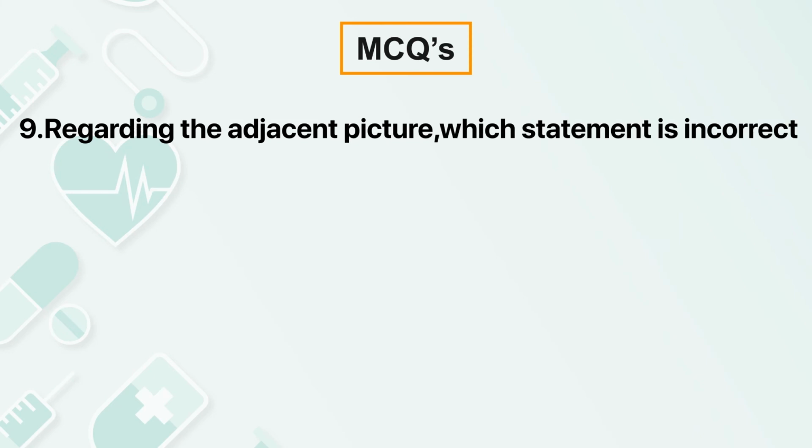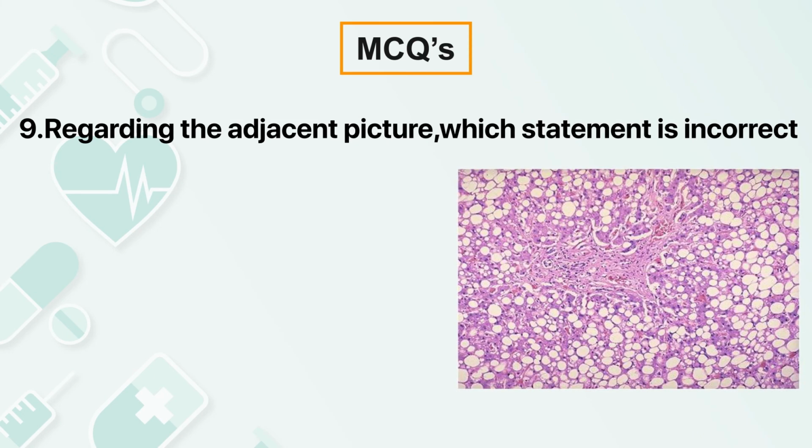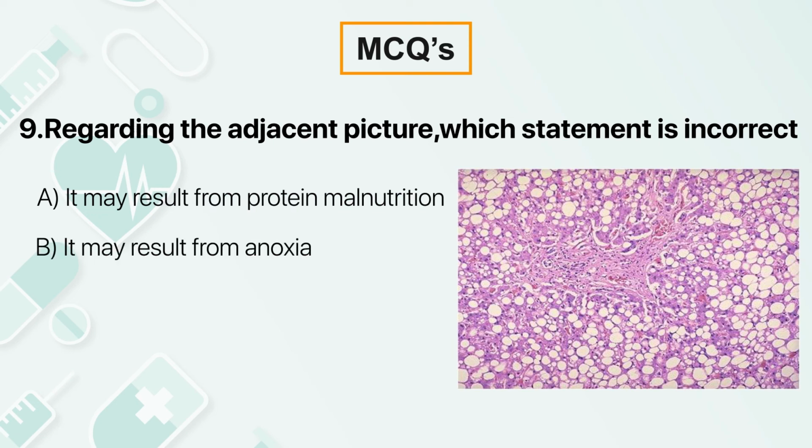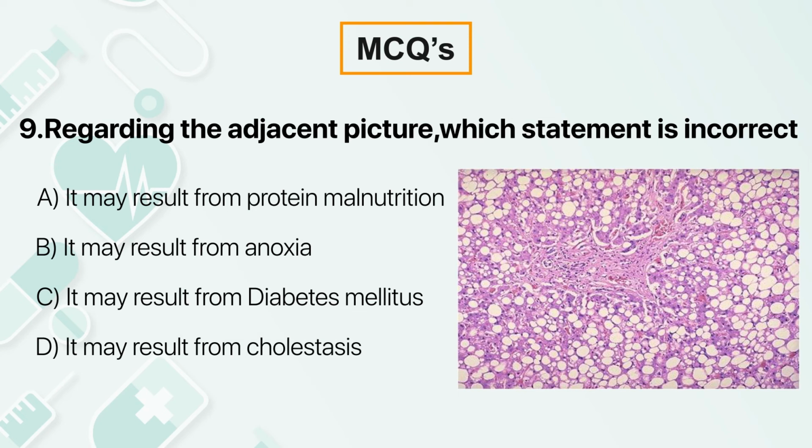Regarding the adjacent picture, which statement is incorrect? It's a negative question. Incorrect. What you are seeing in the picture is the portal triad and the hepatocytes, and most of the hepatocytes appear empty. That is because of an accumulation of fat globules which have pushed the nucleus to the periphery. This clearing can still be because of water, hydropic degeneration, but the pushing of the nucleus to the periphery would not have been there.